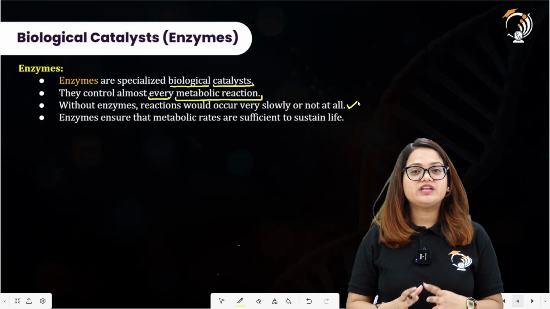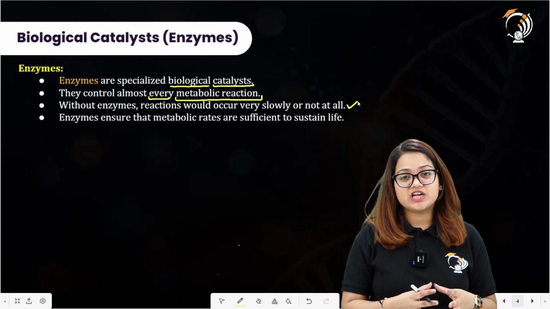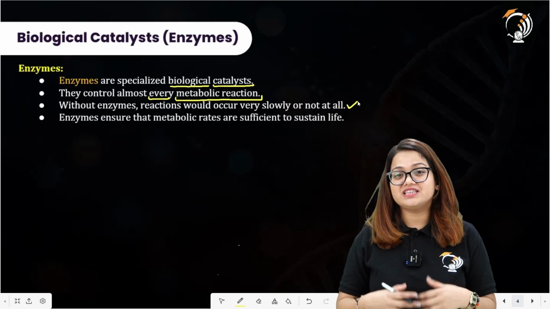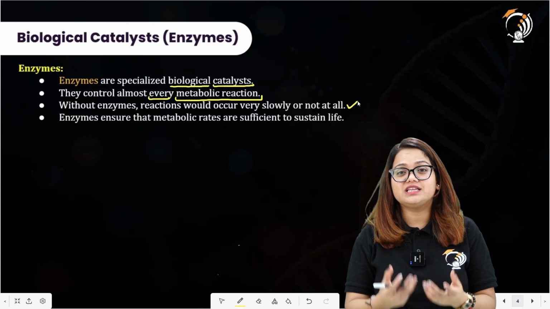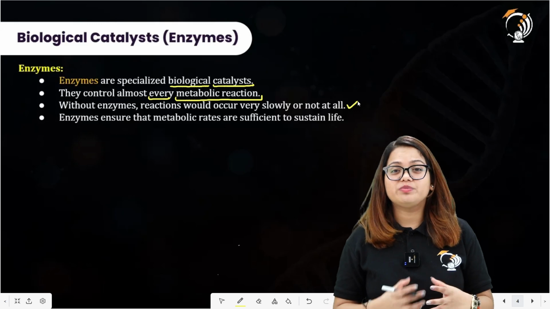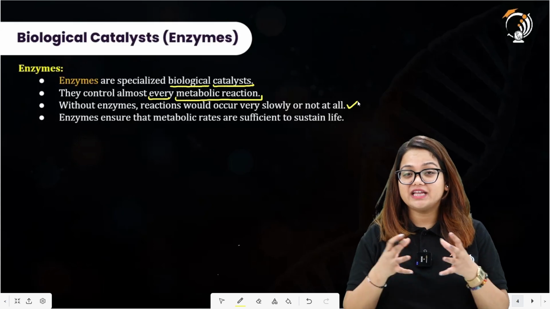If these metabolic reactions occur at a very slow rate, they will not be able to sustain the living organism, to sustain their life. Why? Because at this slow pace, they will not be able to meet the energy requirements or other nutrient requirements of the living organism.